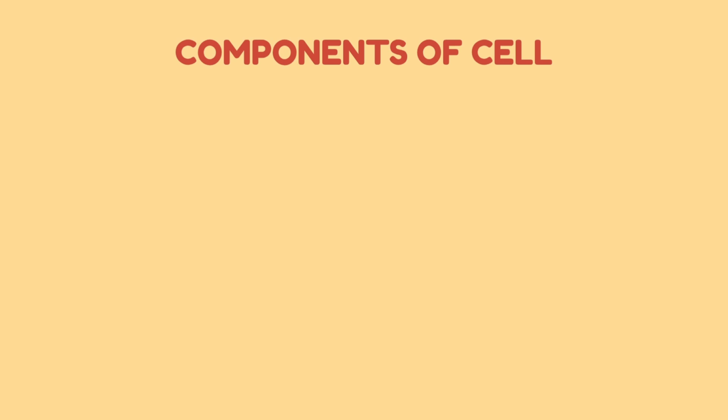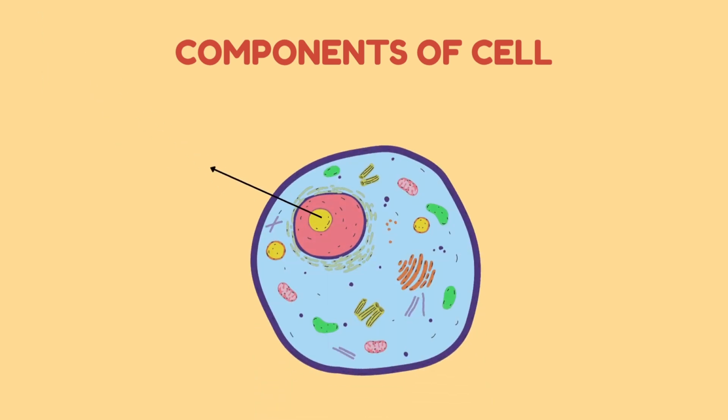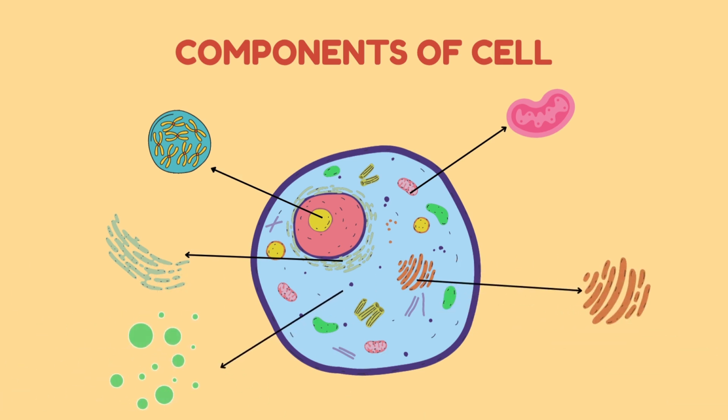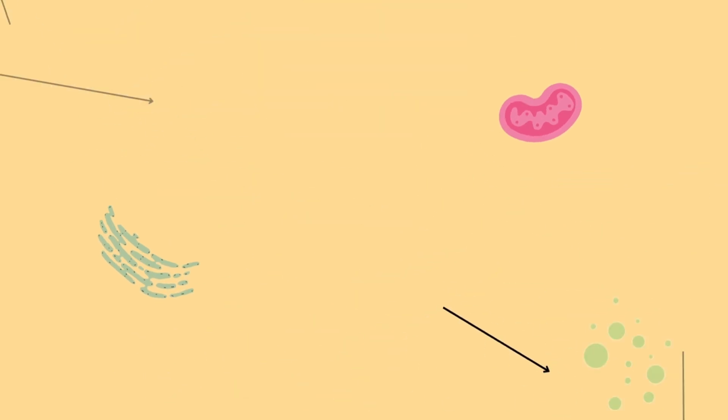A cell consists of the following components: nucleus, which acts as the control center; mitochondria, known as the powerhouse of the cell; endoplasmic reticulum, responsible for transport and protein synthesis; Golgi apparatus, which functions like a packaging and delivery system; ribosomes, the protein factories of the cell; lysosomes, which aid in waste disposal; and vacuoles, which are important for storage.